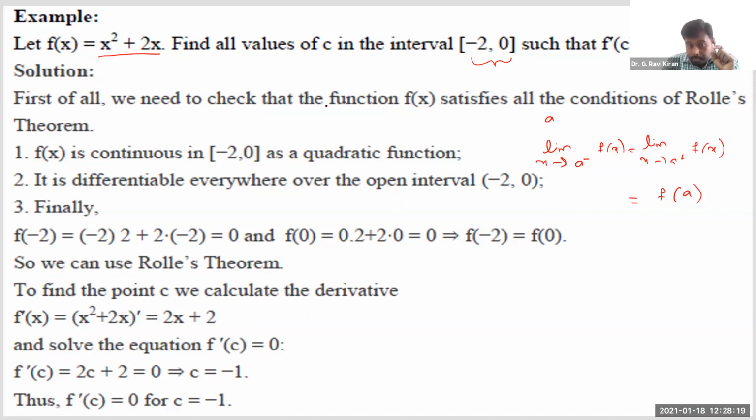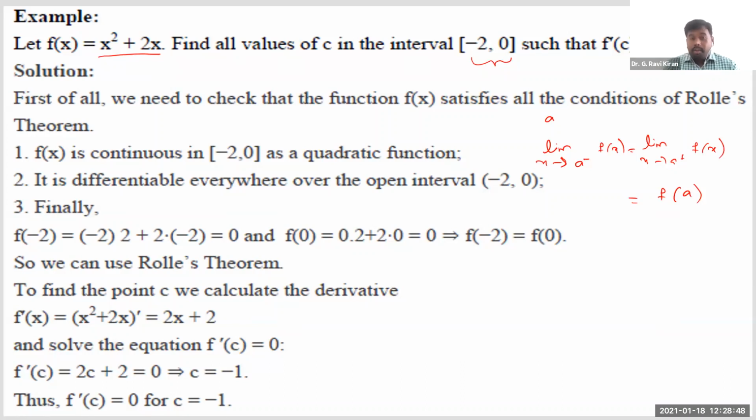But see, we want this function to be continuous throughout the interval, not exactly at 1 point or 2 points. We want it to be continuous throughout the interval, and nobody can know how many such points are there in that interval. There are an uncountable number of points in this interval. So obviously, verification of continuity at all these points is absolutely impossible. You cannot do that. But then how to verify continuity? We just follow some standard ideas.